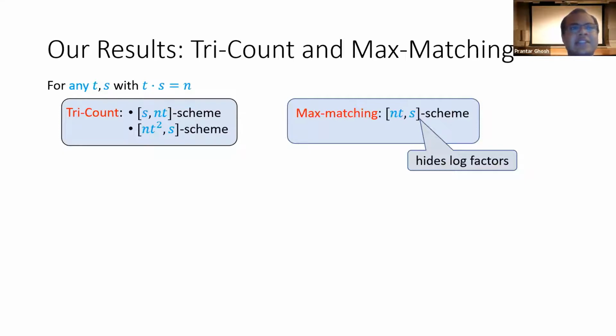So for any integer parameters t and s whose product is n, we give an (s, nt) scheme for triangle counting and an (nt, s) scheme for maximum matching. Note that the product of the h cost and v cost is n², so this is optimal. And for triangle counting, we also give an (nt², s) scheme, and when I'll be using the square bracket notation, I'll be hiding some log factors.